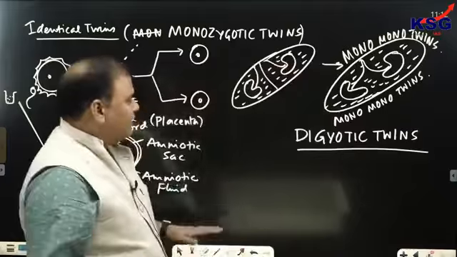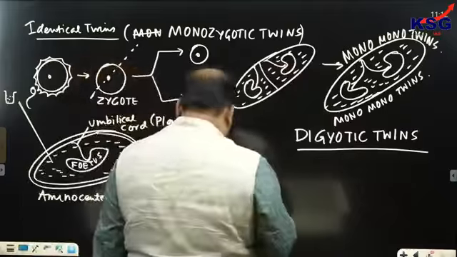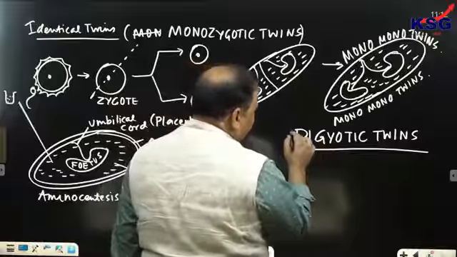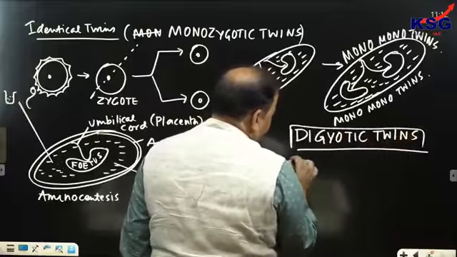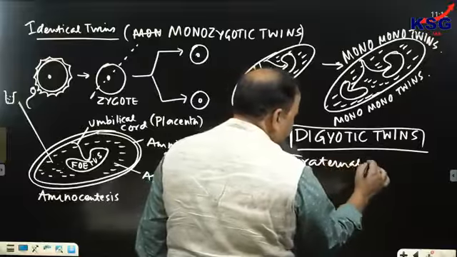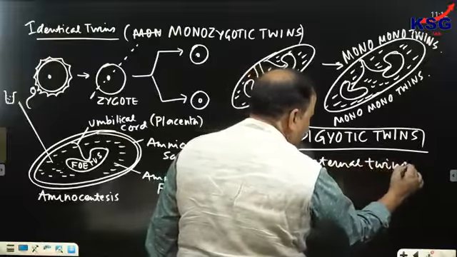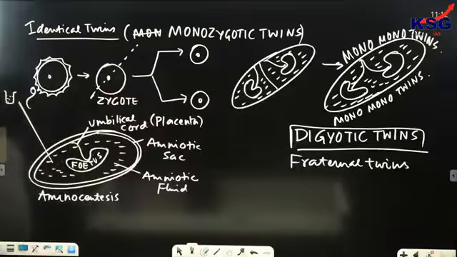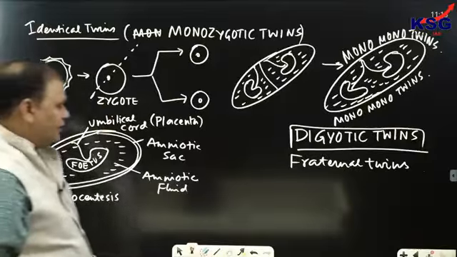Clear? But if the twins are not identical, some twins which are not identical would be called dizygotic twins, or fraternal twins. Fraternal twins. Take a screenshot of this. Fine. Now let's move on.